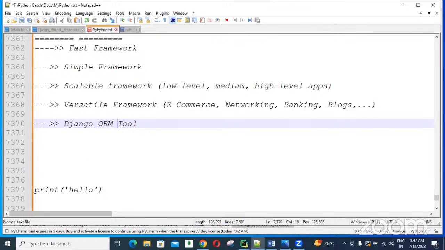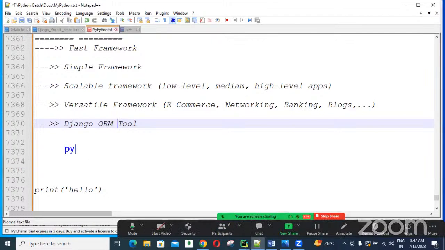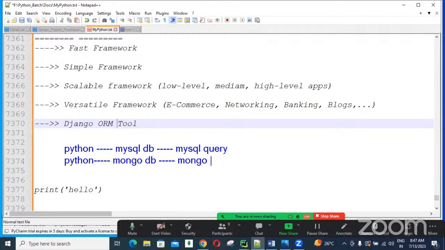So guys, if you are using Python and you want to communicate with a MySQL DB, then we are required to write MySQL related queries. Next, Python to MongoDB, then MongoDB related Mongo queries we write.